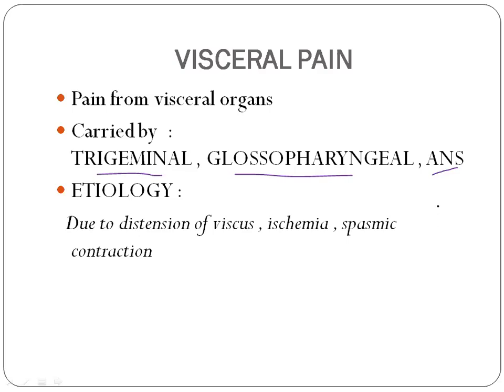The glossopharyngeal nerve carries the pain sensation from the oral cavity, palate, and tongue, and pain from thoracic and abdominal structures is carried by the ANS, mainly the sympathetic fibers. So similar to somatic pain, visceral pain is also caused by distension of viscera, ischemia, and spastic contraction. Okay, so if you know these points regarding visceral pain, it is sufficient.